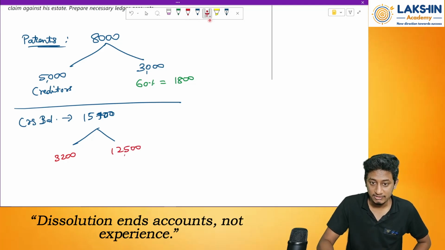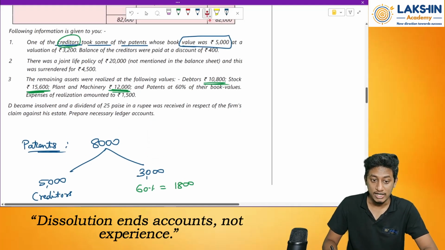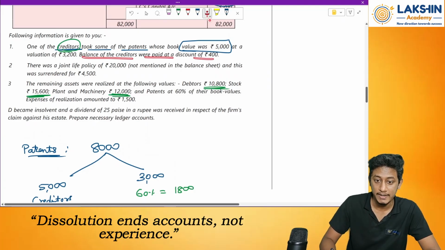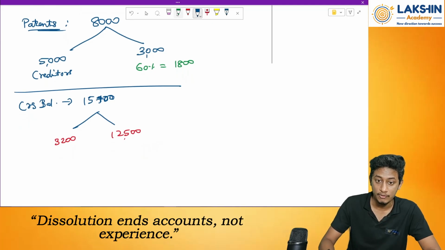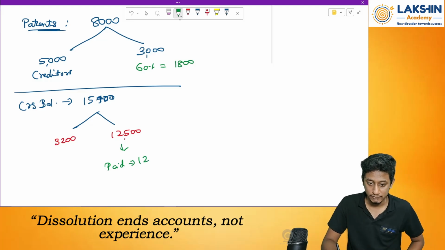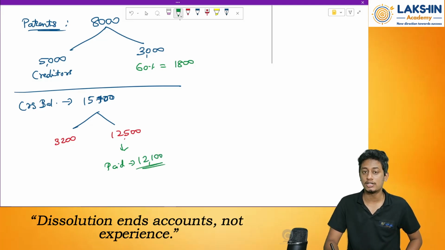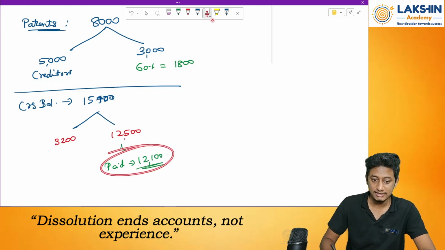So for this 12,500, what have they told us? That the balance of creditors were paid at a discount of 400 rupees. So how much we have paid? 12,500 minus 400 rupees. So 12,100 rupees we have paid to the creditors. Done. So take this to the realization account.